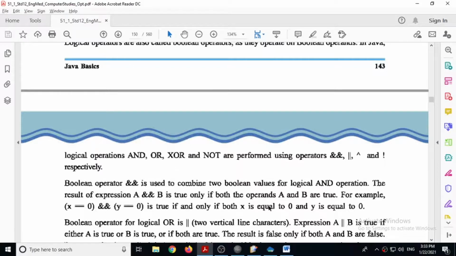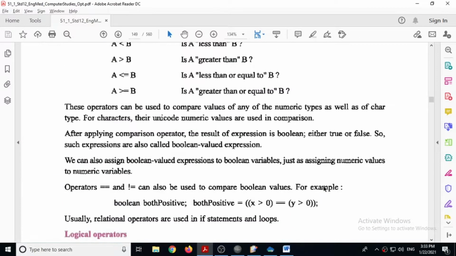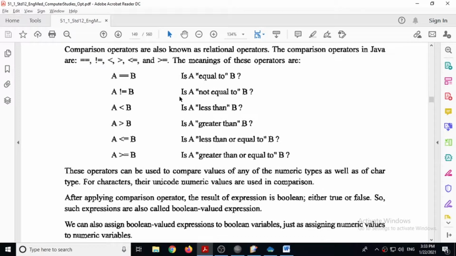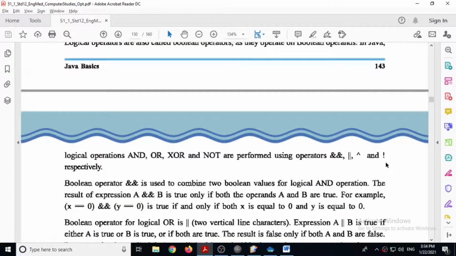For XOR you use the caret sign, and for the NOT operator you use the exclamation sign. There is a difference between not and not equal to. Not equal to compares two numbers, whereas not just makes a statement negative.